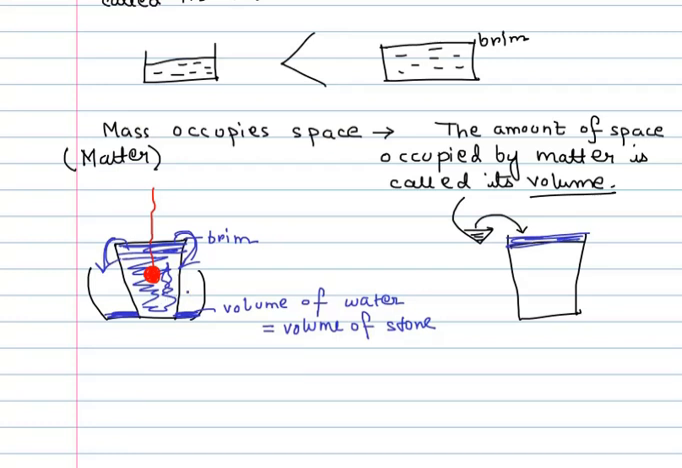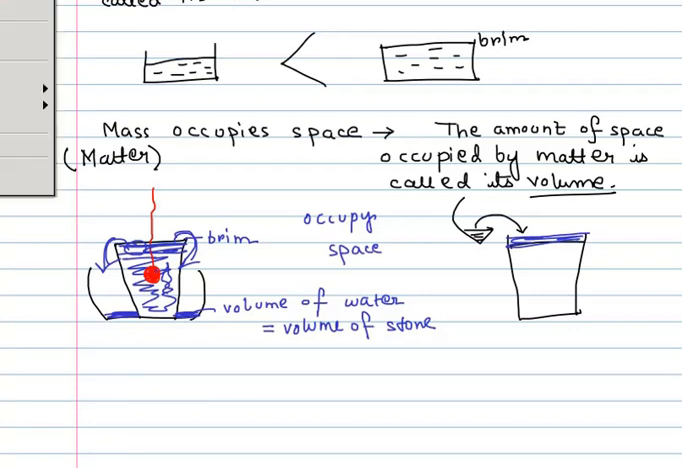The excess water overflew because both the stone and this water here, both of them occupy space, and therefore both cannot occupy the same space. So the place where there was water initially, since it is now occupied by the stone, therefore the water overflew. So yes, matter has mass and it occupies space.